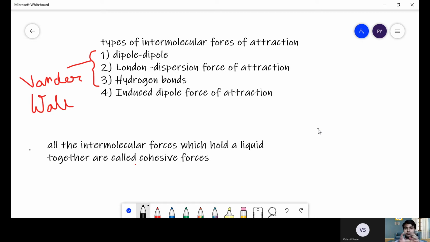So just like in carrom, what is happening? In carom, they keep colliding with one another also, right?